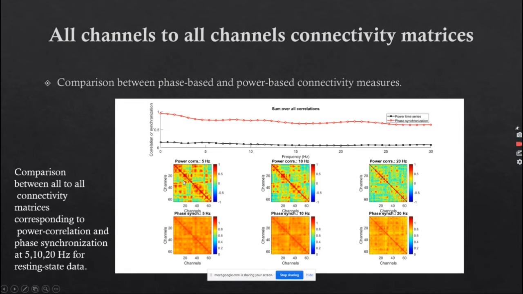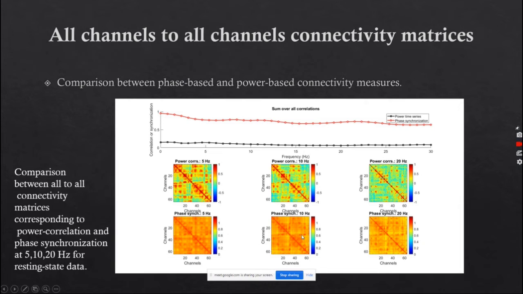This is a comparative study of power-based correlation and phase-based correlation in three different frequency ranges: 5 Hz corresponding to the theta range, 10 Hz corresponding to the alpha range, and 20 Hz corresponding to the beta range. We can see in this result that for these three different frequency ranges, the corresponding connectivity is also changing.